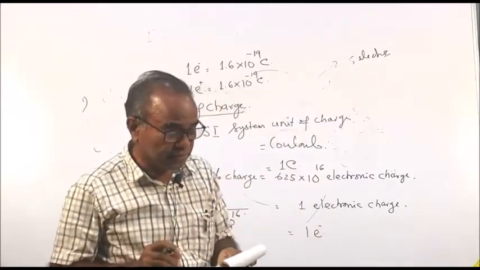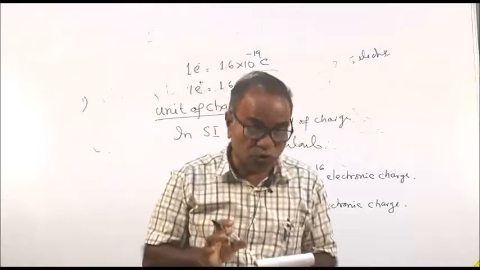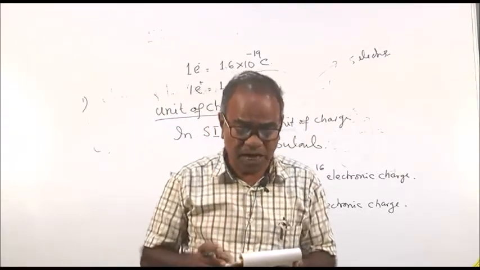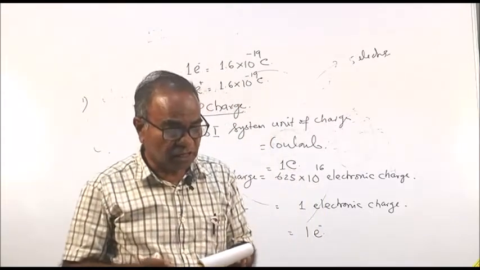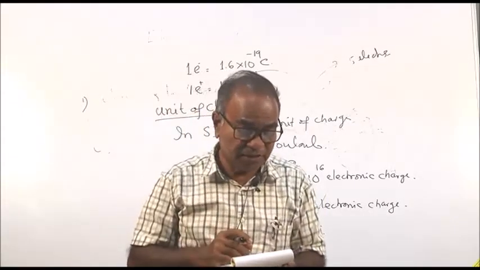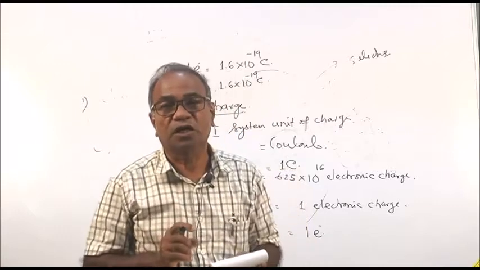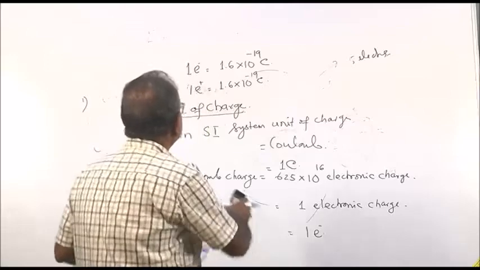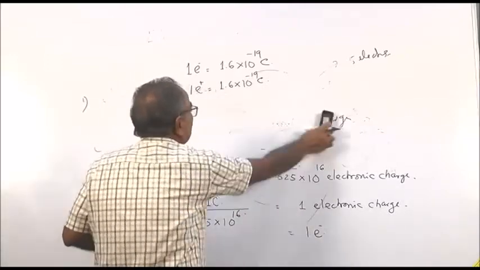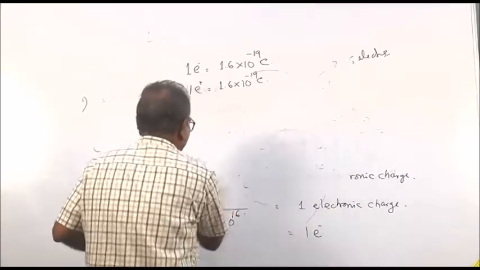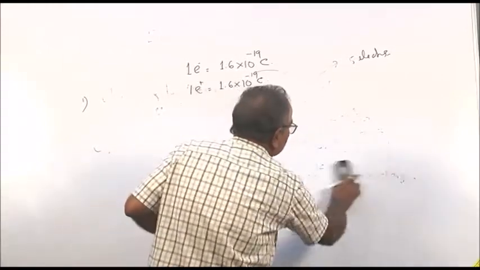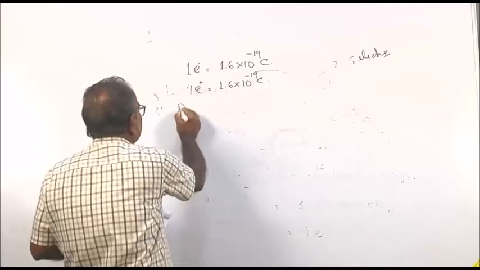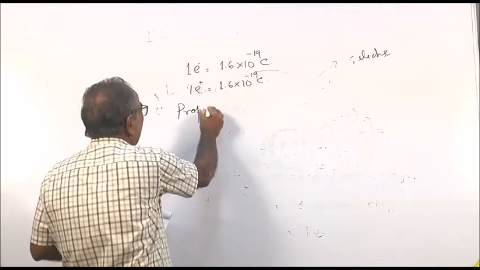First property is, I have told you that electric charge is of two types. One is positive charge, another is negative charge, and all these positive or negative charges are scalar quantities, they are not vector quantities. So, I write properties of electronic charge.